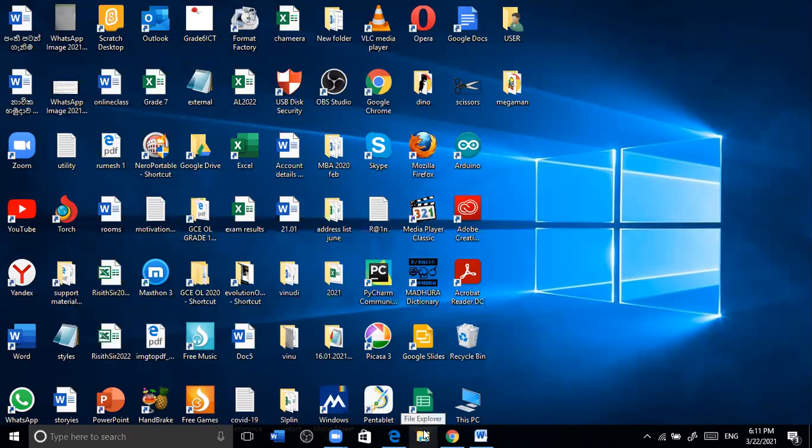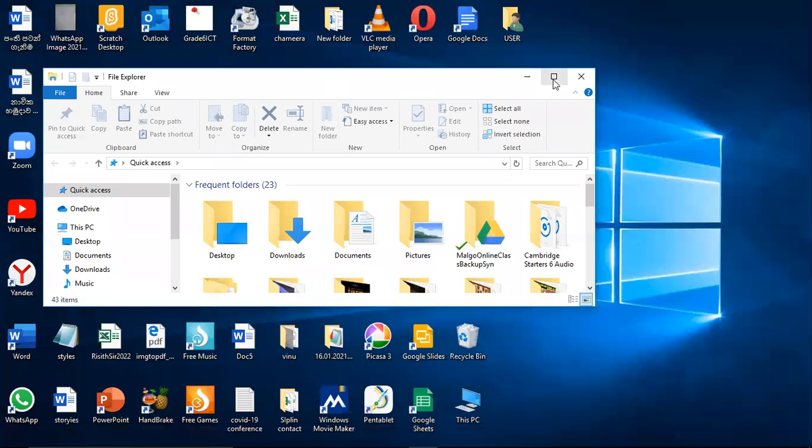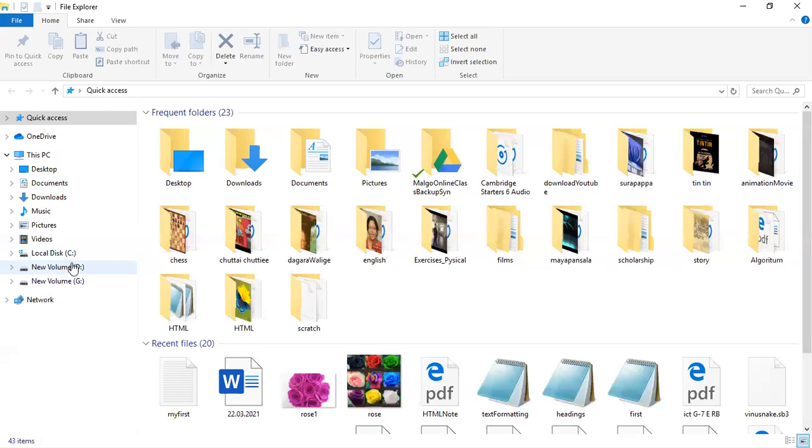What is this folder? File Explorer. Can you see this? File Explorer? Yes, sir. So I am clicking on File Explorer. When I have clicked on the File Explorer, I can see my C drive, D drive, and G drive.